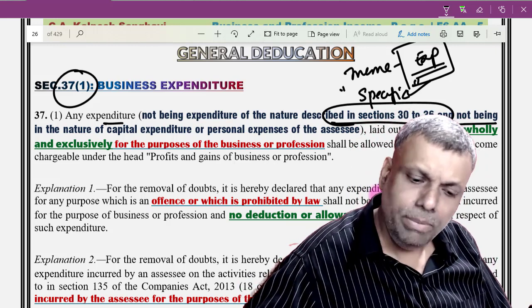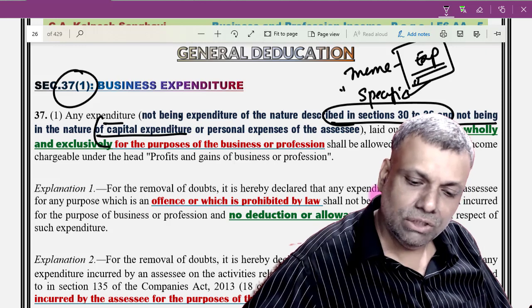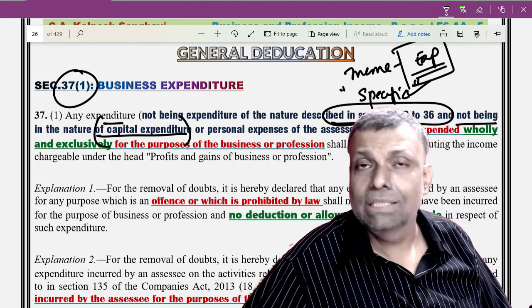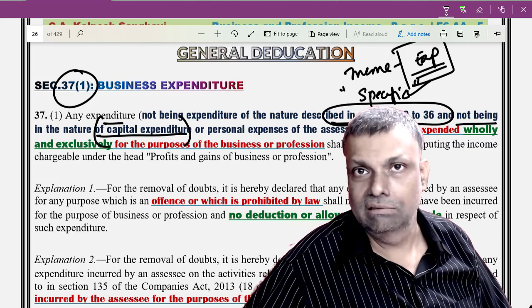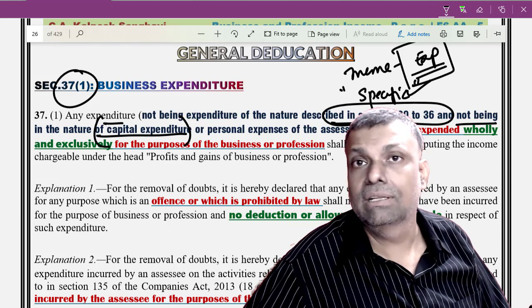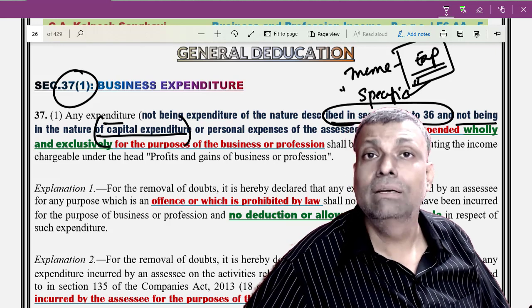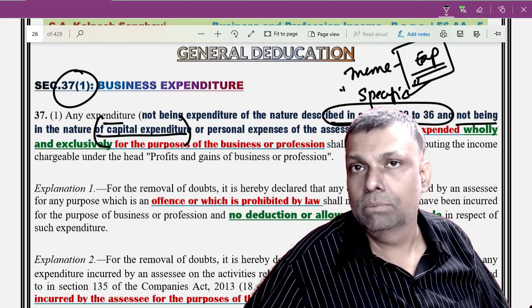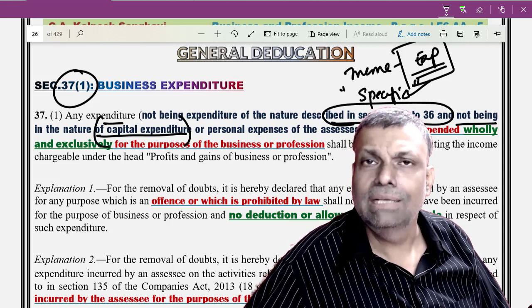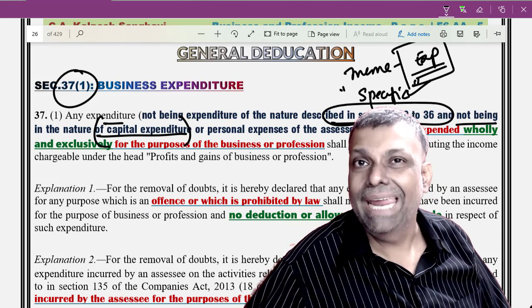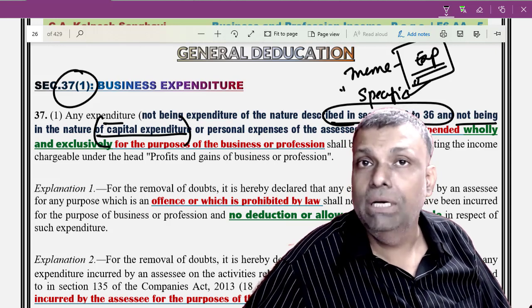Not being a capital expenditure. Okay. Second condition: capital expenditure is not allowed as a deduction. It is a very natural thing, because normally on capital expenditure, the capital outlay, you get a depreciation. For example, if you put your money into plant and machinery, it is a capital asset, so on that you get a depreciation. So section 37(1) will not give you any deduction for capital expenditure.